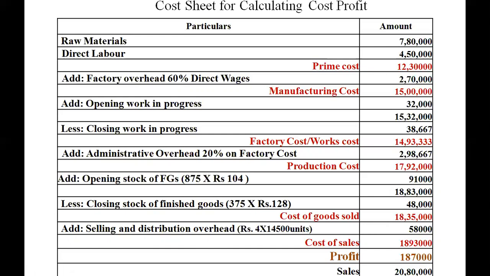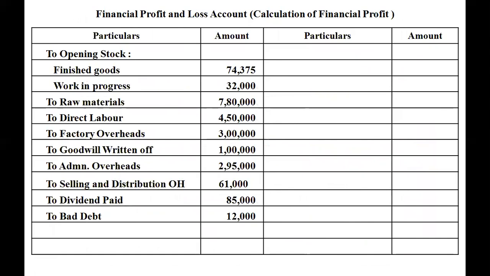Next we are going to prepare the P&L account as per financial books. As you all know, how to prepare the profit and loss account: to opening stock of finished goods 74,375, opening stock of work in progress 32,000, to raw materials 7,80,000, to direct labor 4,50,000, to factory overheads 3 lakh, to goodwill written off 1 lakh, to administrative overhead 2,94,000, to selling and distribution overhead 61,000, to dividend paid 85,000, to bad debts 12,000.